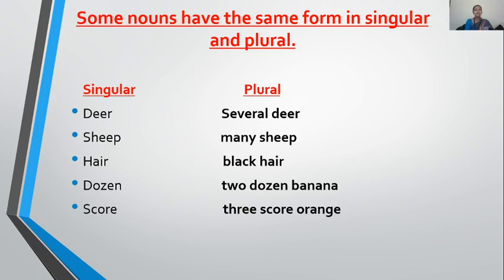A herd of deer. A bunch of hare. Dozen equals 12 units. So 1 dozen, 2 dozen, 3 dozen. Same as score. Score equals 20 units. So in the same way, 1 score, 2 score, 3 score. Same as you can count the number.